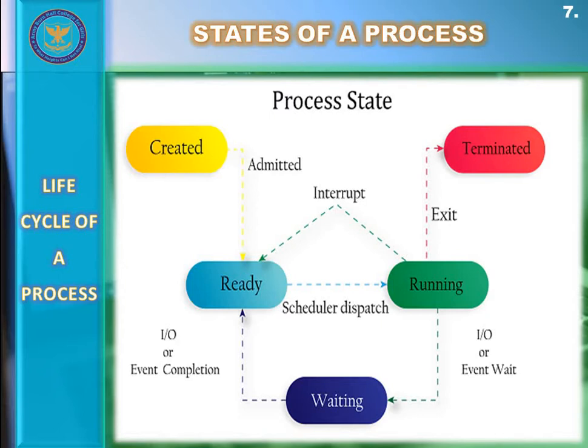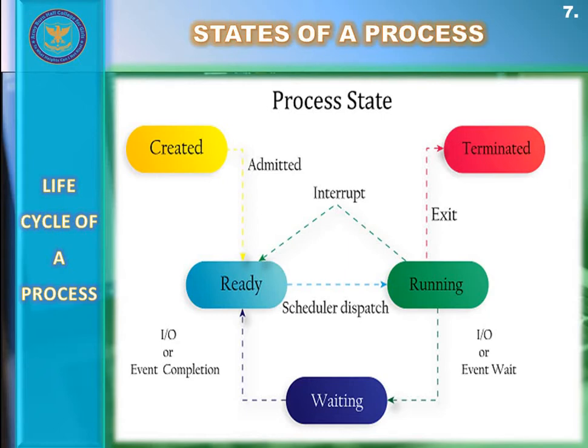Of course, when the CPU was executing a process in the running state, suddenly that process wanted another instruction, another input by the user, to get applied on it. So at that time, the operating system halts its execution and sends that process to the waiting or blocked state, so that the process can attend any input or output operation from the user.